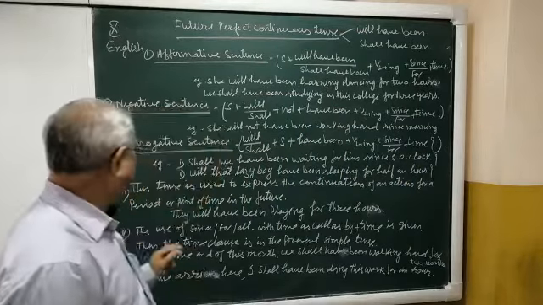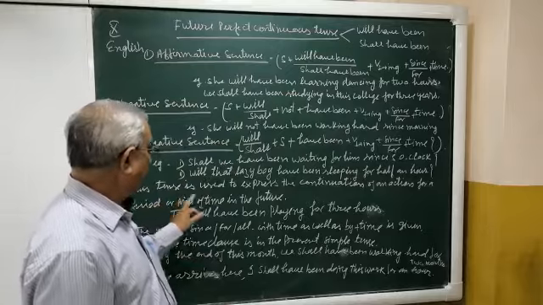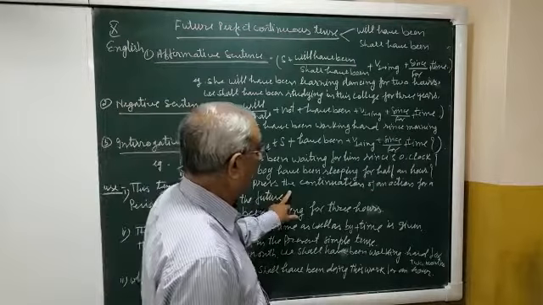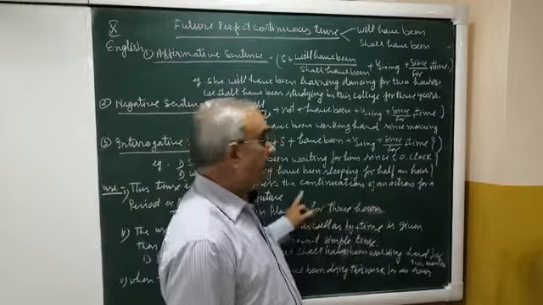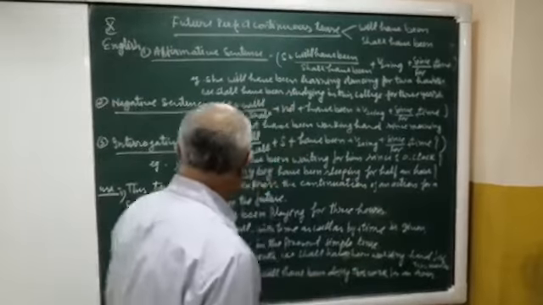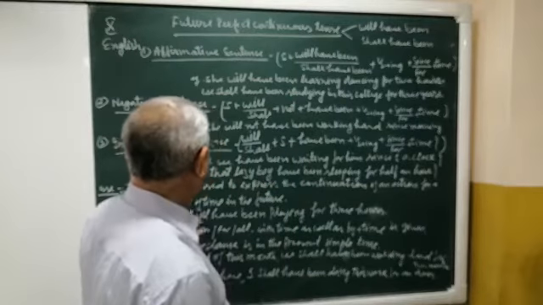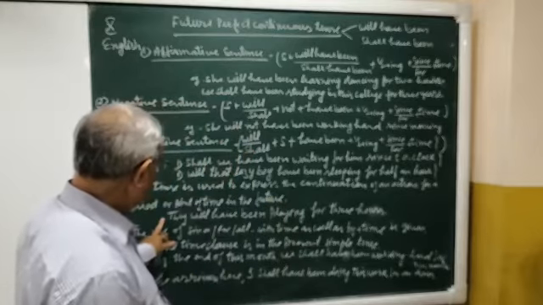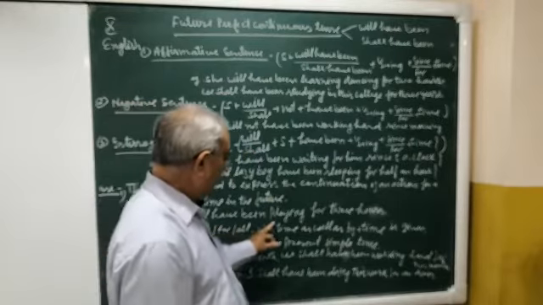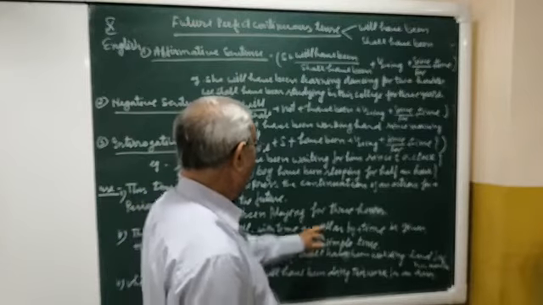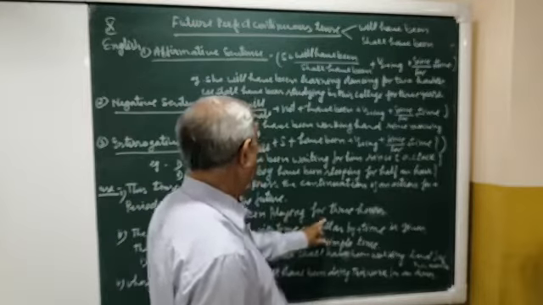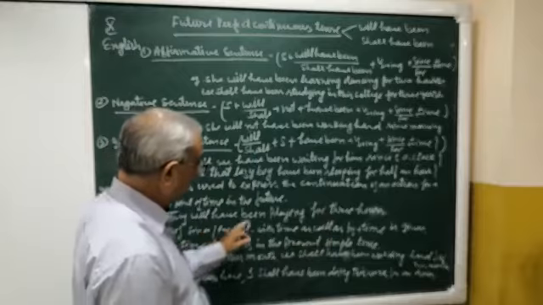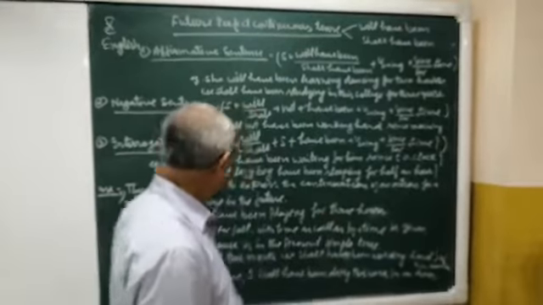Now use of this tense: it is used to express the continuation of an action for a period or for a point of time in the future time. For example, they will have been playing for 3 hours. So for plus time, continuation of an action in the future time. They will have been playing for 3 hours.